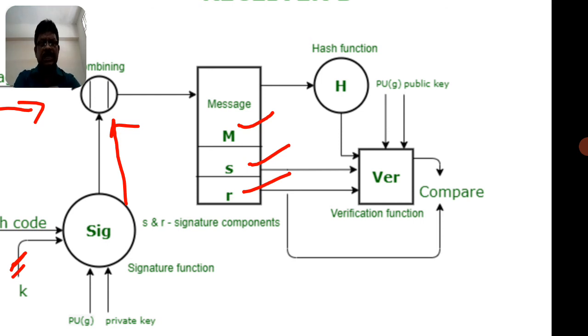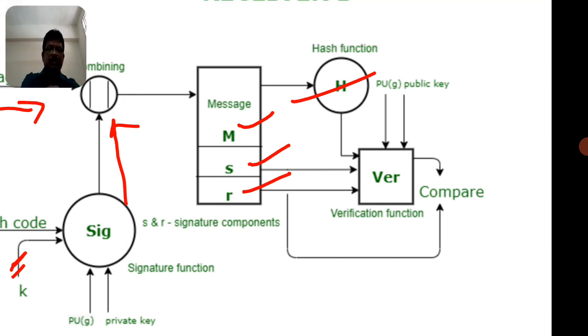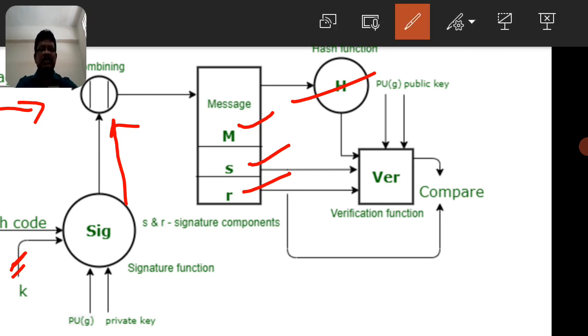Now this is the decryption side. Coming to the decryption side, how can we reveal the original message? Here the hash function is used again on the message, and it is fed to the verification function. The verification function takes the global public elements, that is the KUG, and the public key of the sender, and here the message M, and the S and R labeled components. If we combine all these inputs in the verification function, finally one code is derived, so this will be the comparison between these two.